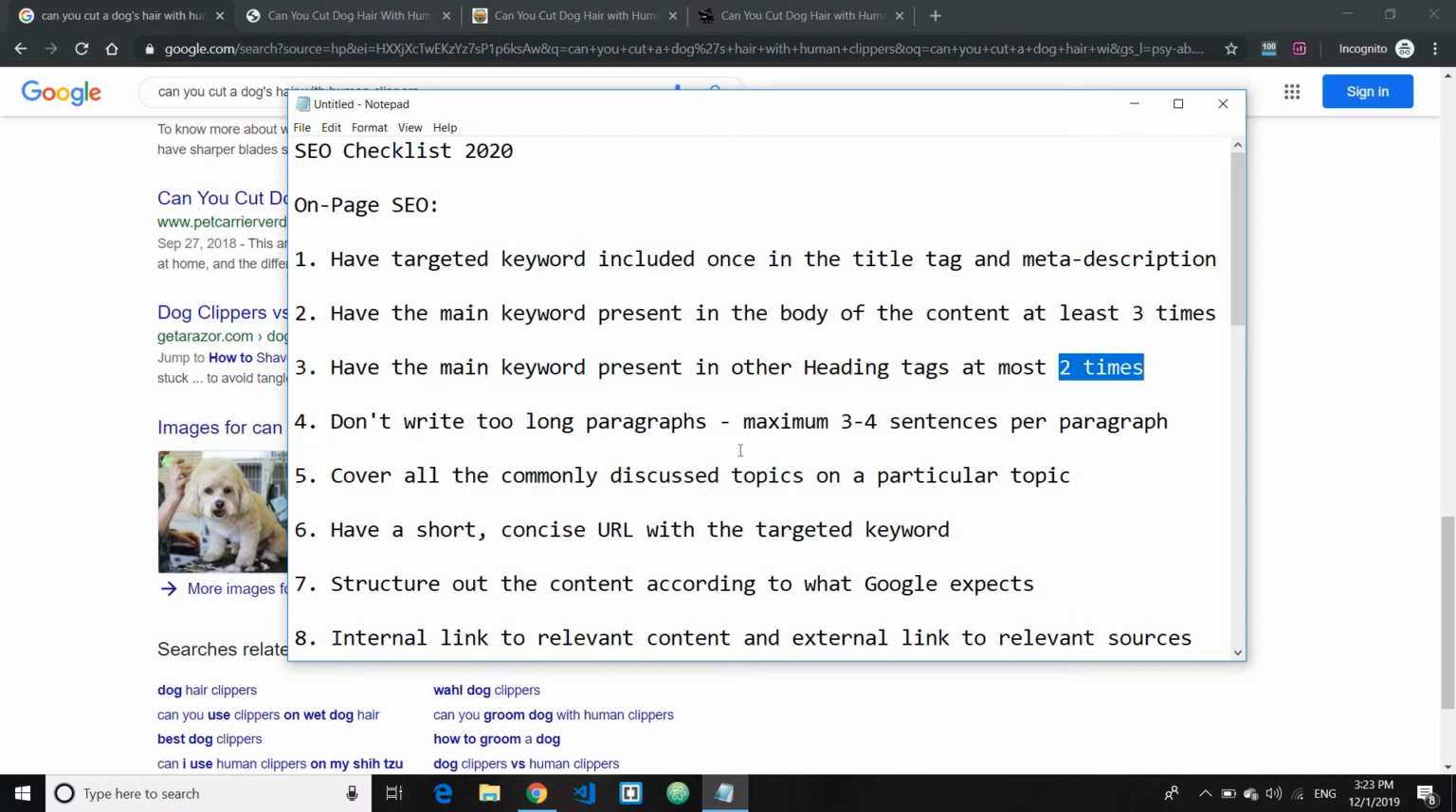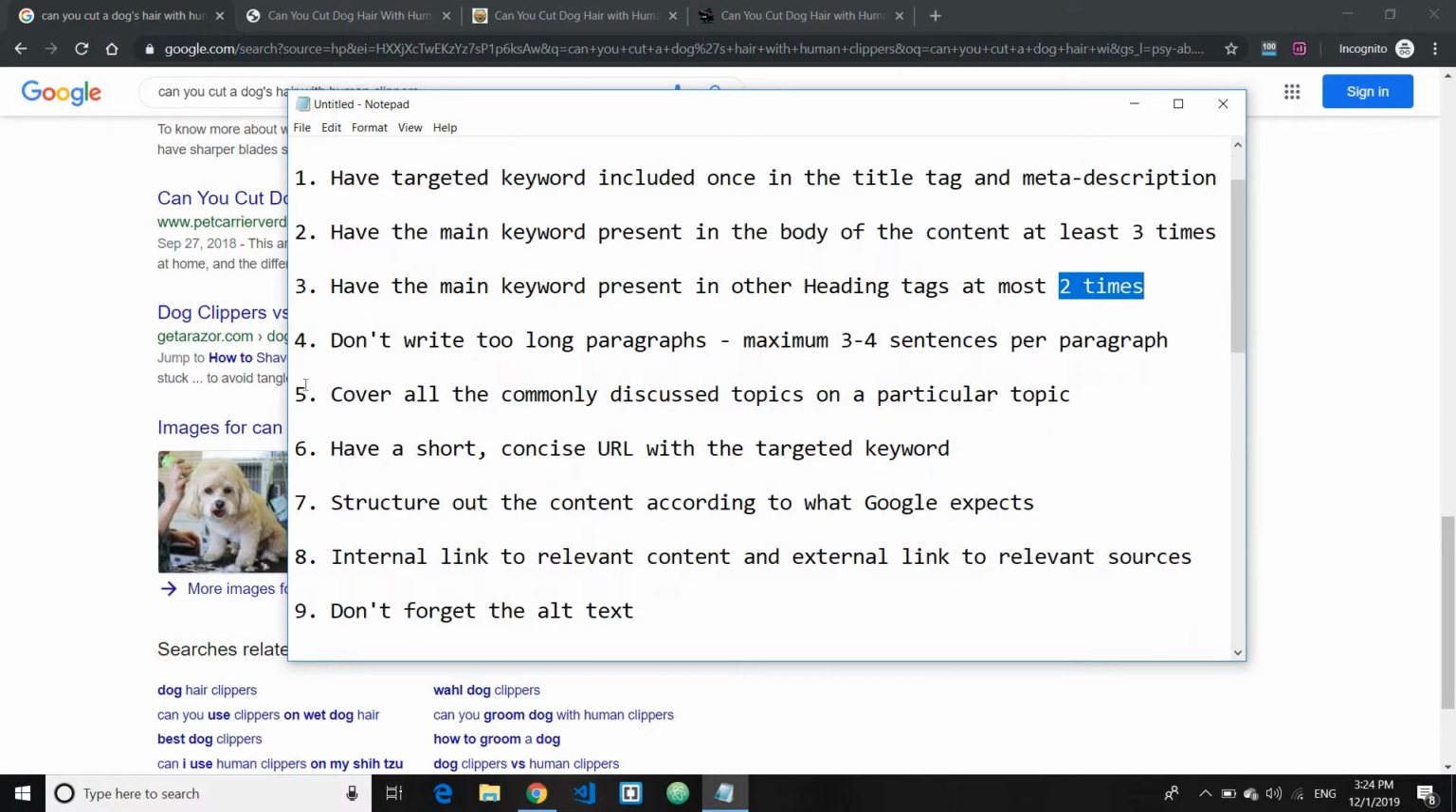Number four is to not write long paragraphs. Keep it to a maximum of 3 to 4 sentences per paragraph. This will help improve readability for users when they land on your page, because nowadays hardly anyone will read all of the content. If someone finds that you have 6 to 7 sentences per paragraph, no one's going to read that. Nowadays people just skim through the content and want to read the headings and maybe a little bit of the content below that. So by keeping it short, you help the reader read the content more easily.